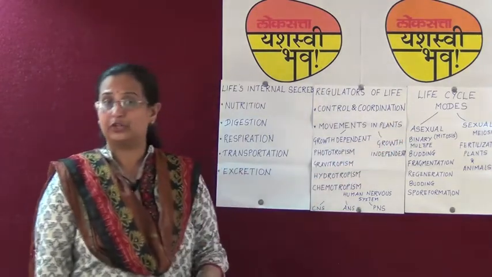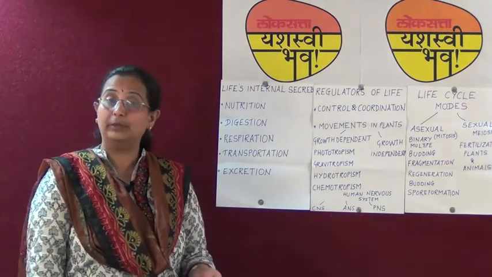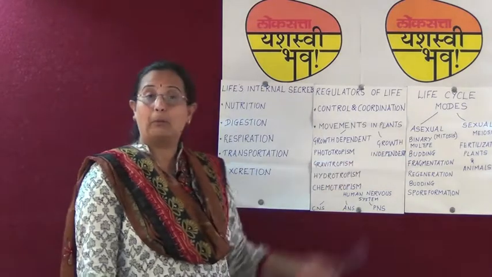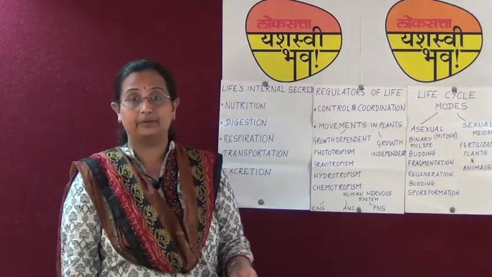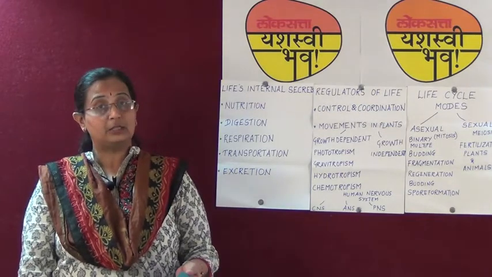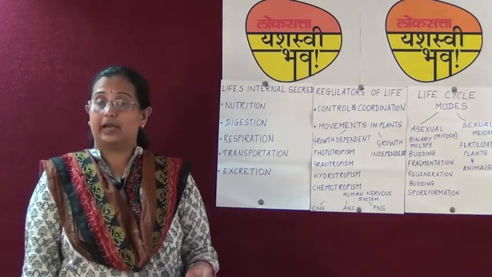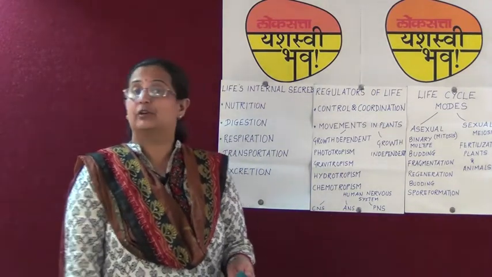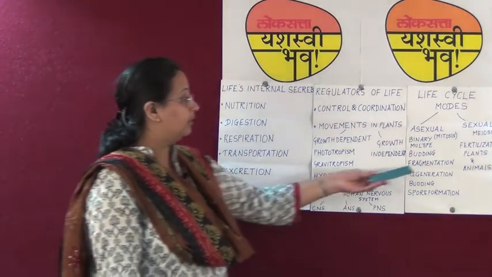Binary and multiple fission is seen in amoeba, whereas budding is seen in hydra. An outgrowth develops, which is called a bud. This bud grows, develops, and on maturity detaches from the parent hydra.